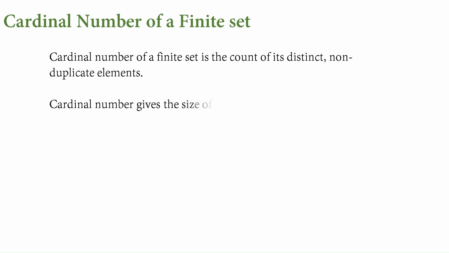Now this cardinal number just gives the size of the set and it is denoted like this: n of A, where A is the name of the set. Or we can just write it between two vertical lines like this. It's like n of B, it will change where B is the set. This n will represent the number of elements, so n will remain the same. Within the brackets is the name of the set.